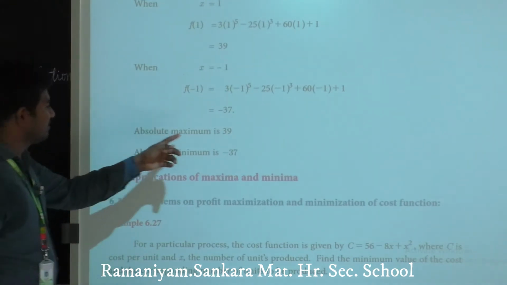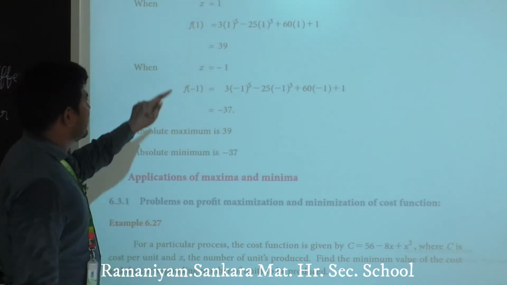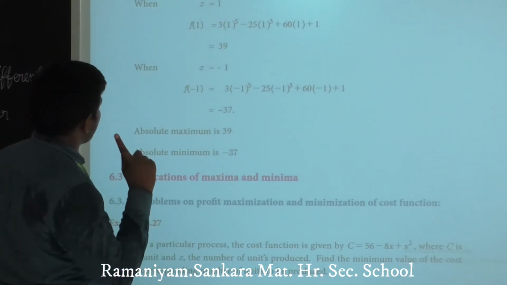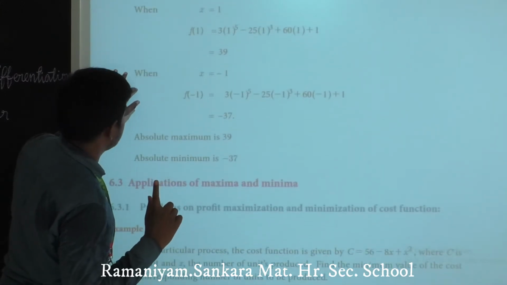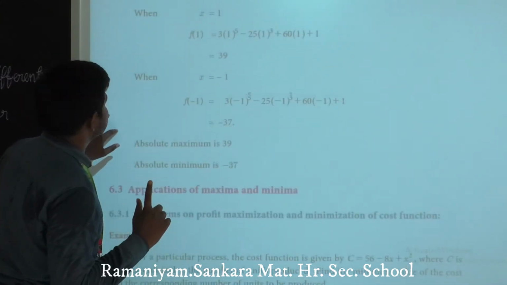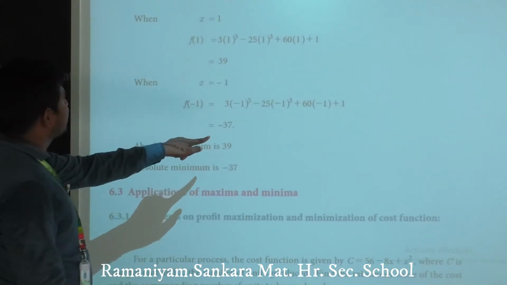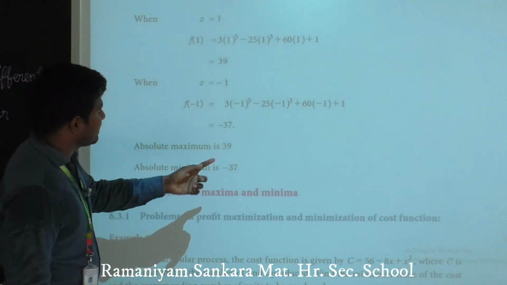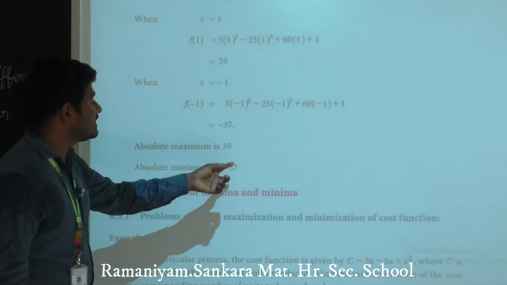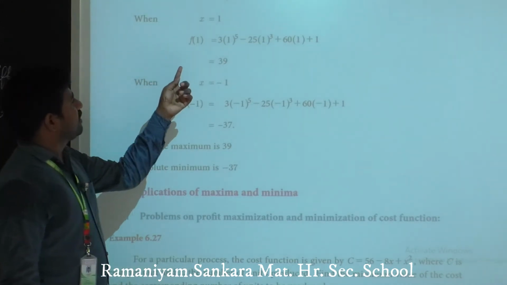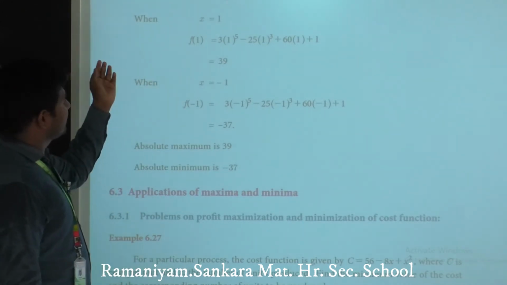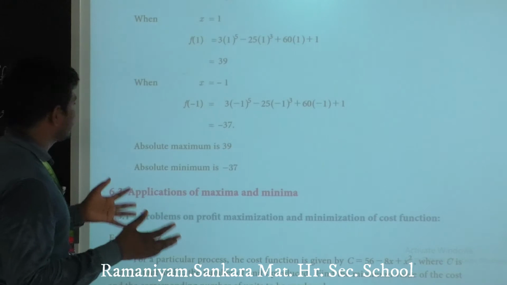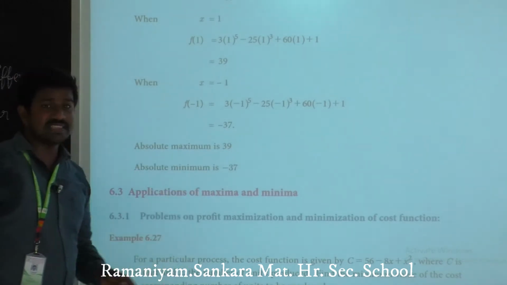So for absolute maximum and minimum, out of the negative numbers here, minus 37 only occurs one time. Out of this, which one is the minimum value? Compare minus 15 and minus 37. Minus 37 is minimum. So I straightly write absolute minimum is minus 37. Here f of 1, after applying x equals 1 in the given function, we will have 39. Here 39 occurs only one time. There is no comparison. We straightly write absolute maximum is 39.